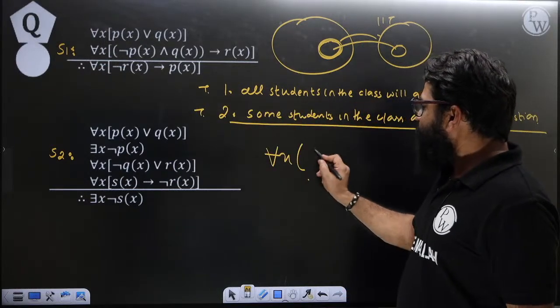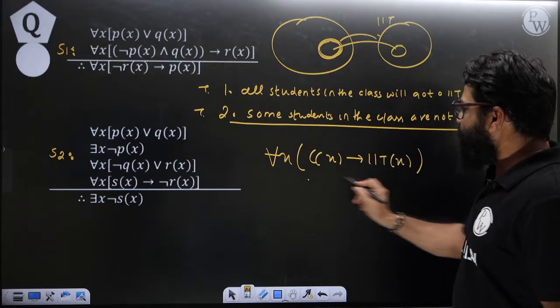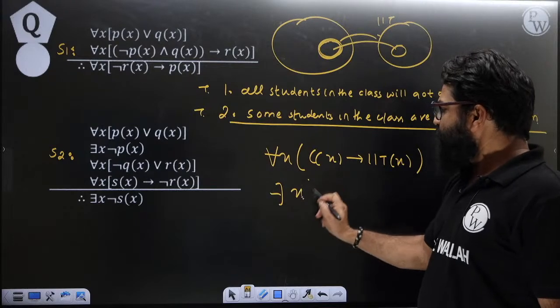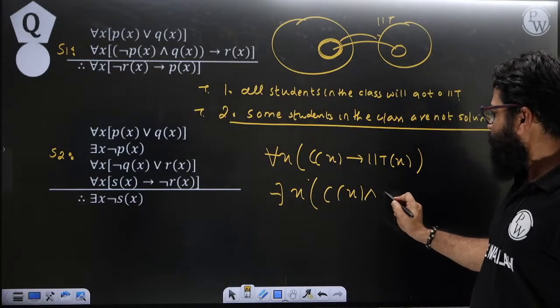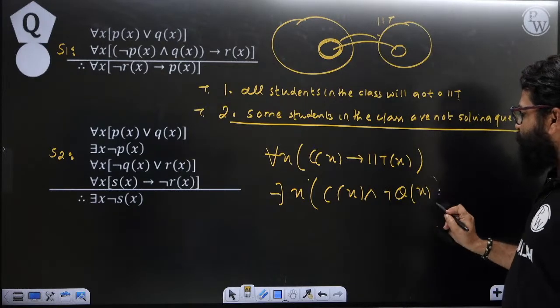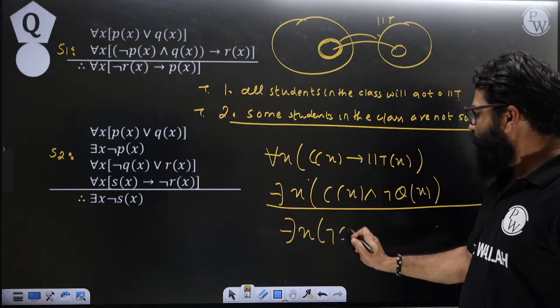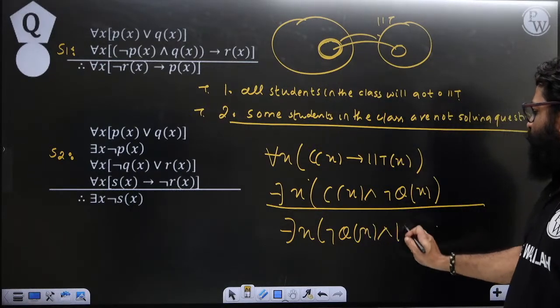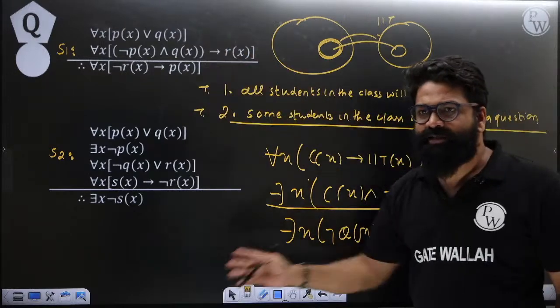For all the students in this class will go to IIT, this is my first premise. And some students in this class are not solving the questions. So those students who are not solving the questions will also go to IIT. This question is something like this.